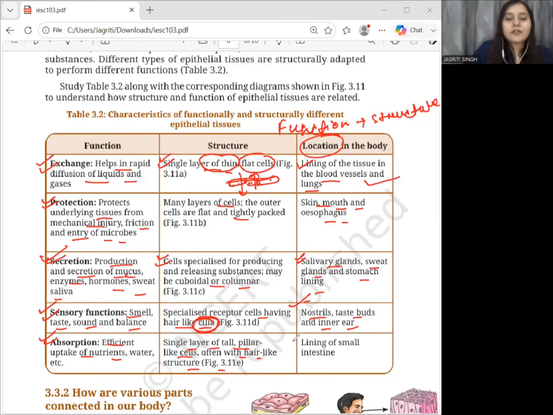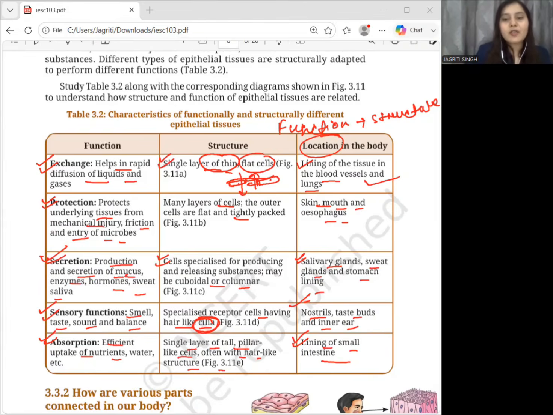Right. Now, if we talk about the location of the cells, these tissues are found in the lining of the small intestine, right? So, when the food has been digested, it contains nutrients in it, right? Those nutrients need to be absorbed into the body, right? So therefore, the lining of the small intestine is specially adapted for efficient absorption.